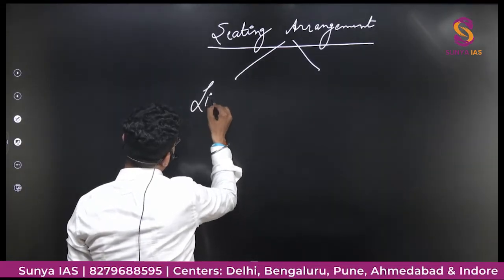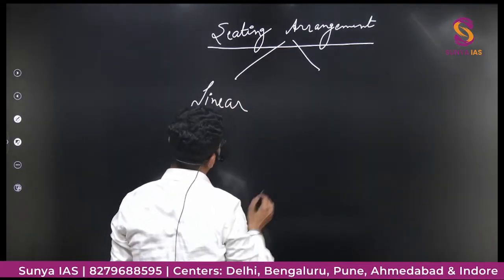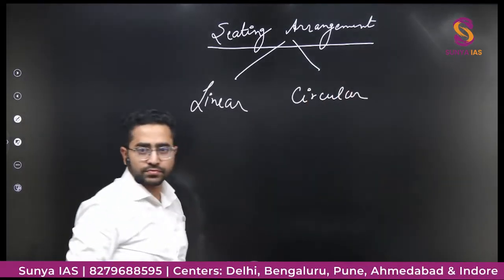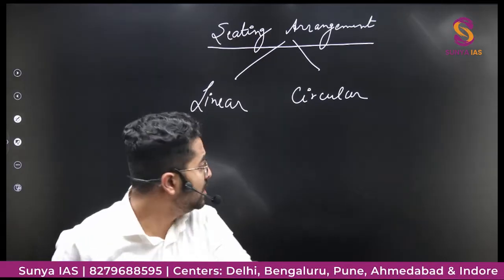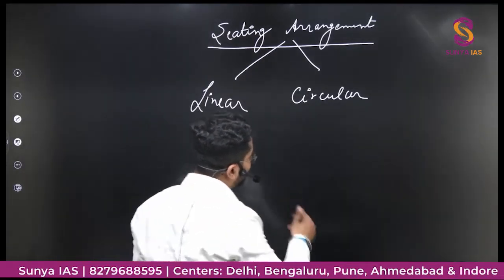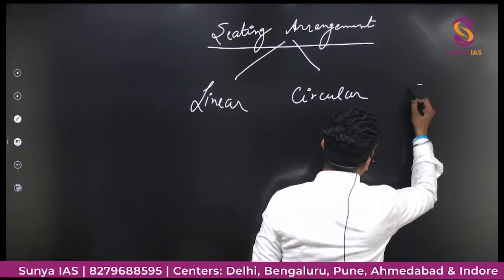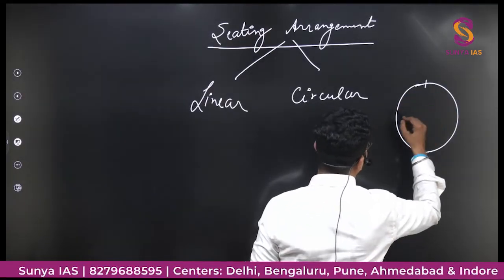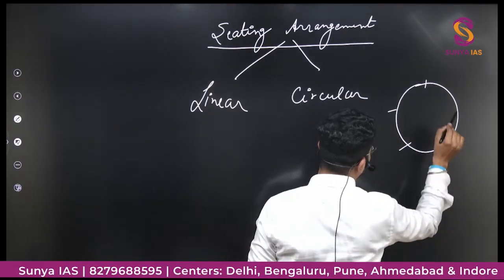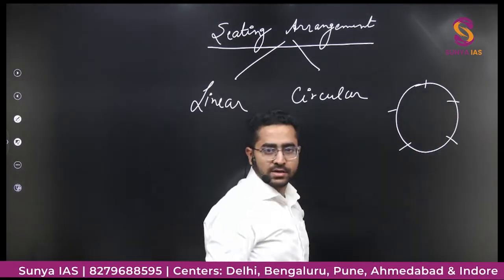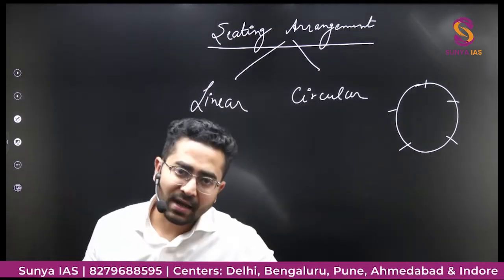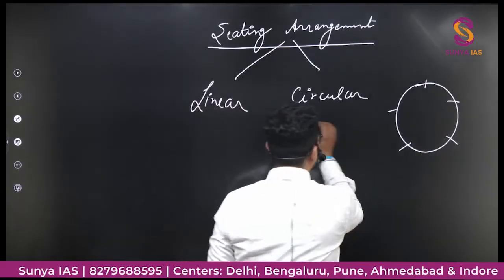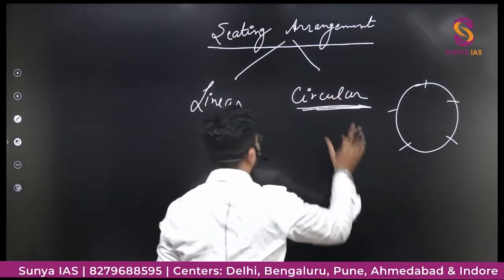The first one is linear and the second one is circular. In circular, they will tell you some people are sitting around a round table. This is a round table. Somebody would be sitting here, somebody here, somebody here. So people are sitting around a circular table, a round table. These kinds of questions come under circular arrangement.